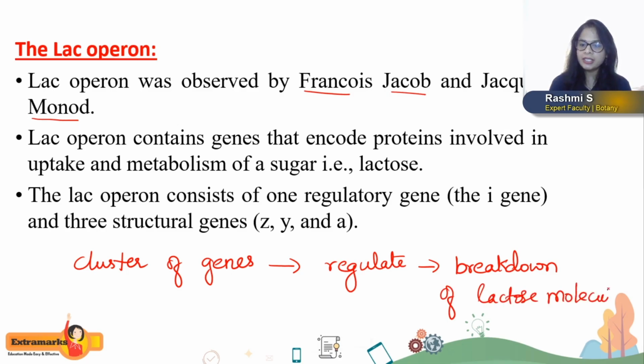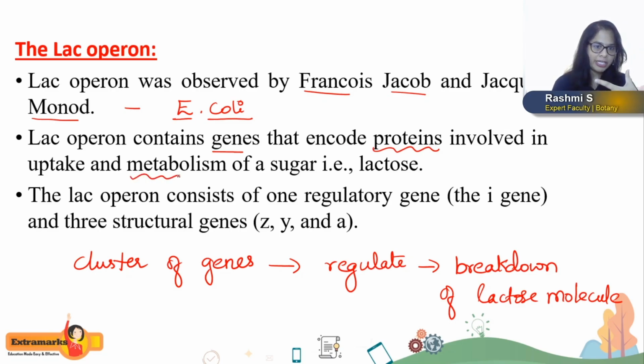These two scientists explained the lac-operon in the bacterium E. coli or Escherichia coli, and the lac-operon consists of genes that code for several enzymes or protein molecules that are required for catabolism.